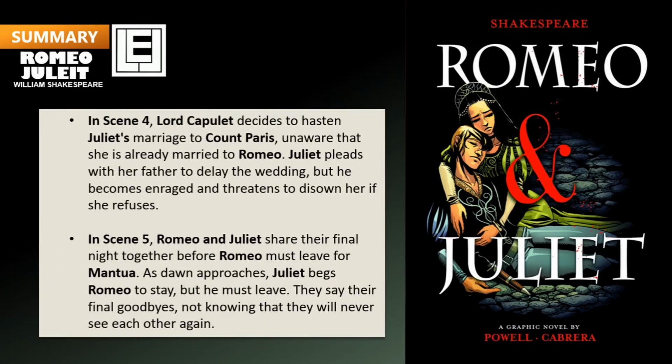In Scene 4, Lord Capulet decides to hasten Juliet's marriage to Count Paris, unaware that she is already married to Romeo. Juliet pleads with her father to delay the wedding, but he becomes enraged and threatens to disown her if she refuses. In Scene 5, Romeo and Juliet share their final night together before Romeo must leave for Mantua.